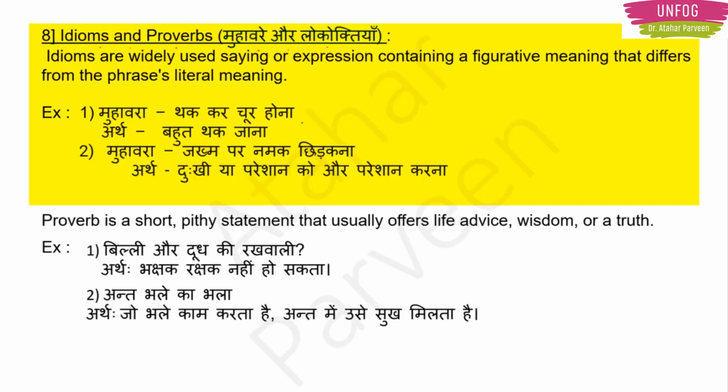थक कर चूर हो जाना. Now this थक कर चूर हो जाना means बहुत थक जाना. Okay, as simple as that. Then next example we have is जख्म पर नमक छिड़कना. So जख्म पर नमक छिड़कना means you're trying to put salt on an injury.